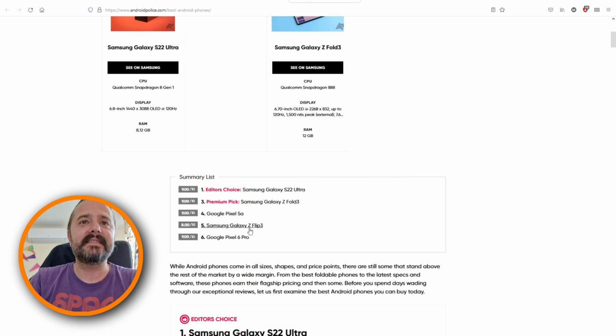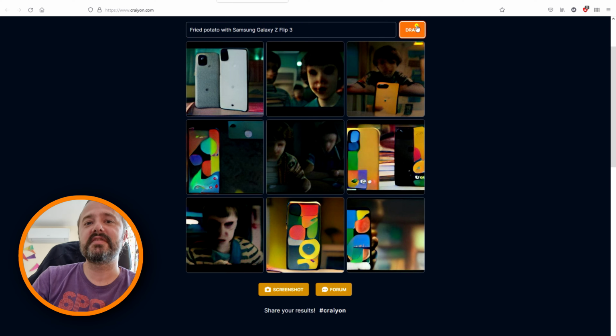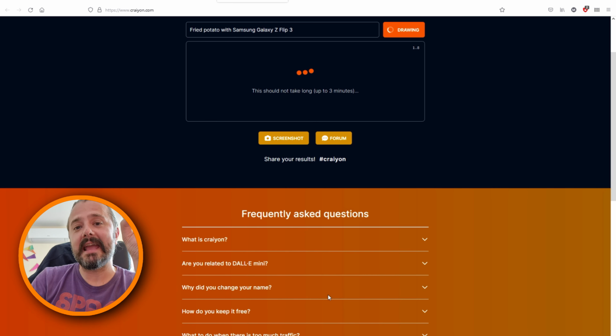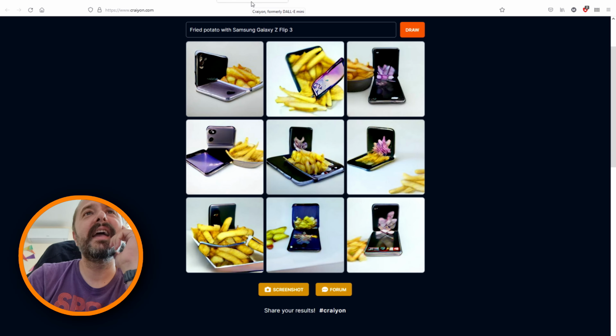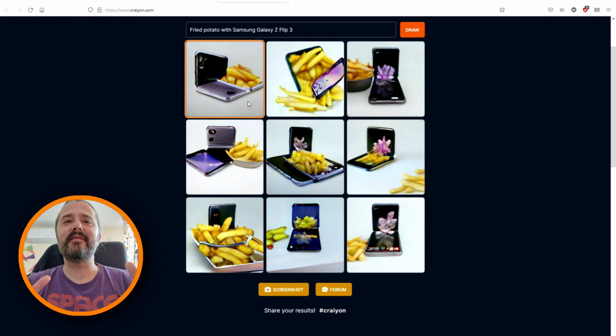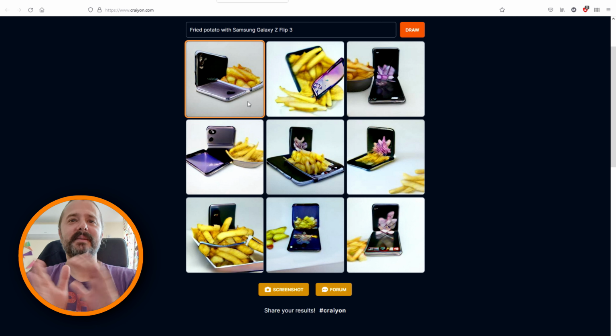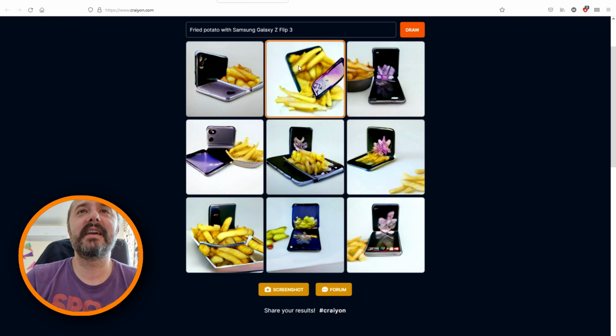Alright, now let's take the Samsung Galaxy Z Flip 3, and I'm just gonna put something random. Okay, like fried potato with Samsung Galaxy Z Flip 3. Let's just see what the AI will draw for us. And there it is. I would say this one is not so creative because we have the fried potatoes, we have the Z Flip, and it's just like a mixture.